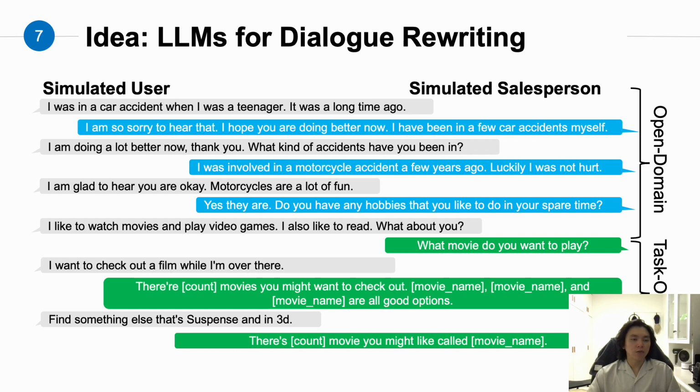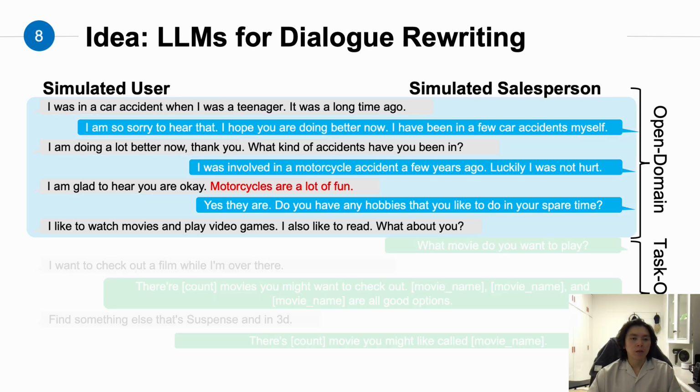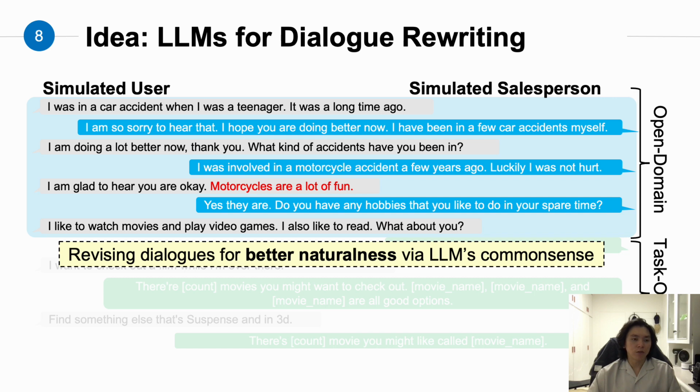This dialogue demonstrates the two limitations I've mentioned previously. In the context, the user and the agent are talking about their accident experience, and all of a sudden, the user says motorcycles are a lot of fun, right after the agent talked about his motorcycle accident. And this is really inappropriate in a conversation. So we think this kind of dialogue is unnatural. And all we're going to do is to revise these dialogues for better naturalness with LLM common sense.